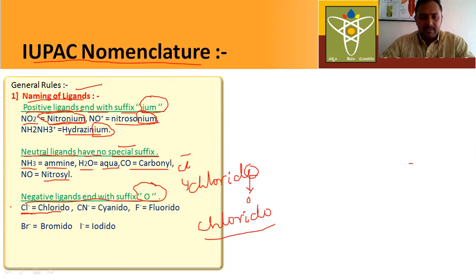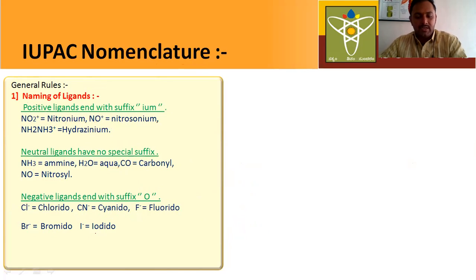Next, another example, cyanido. Actually, it is cyanide, but you have to name it as cyanido, chlorido. Next, bromido, iodido. Okay, this is the first general rule.